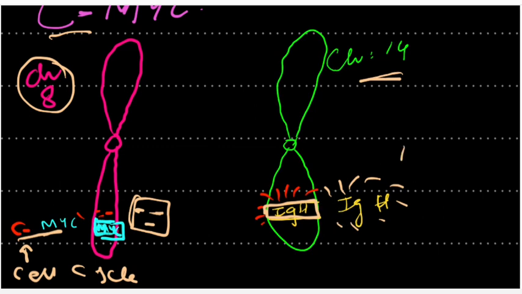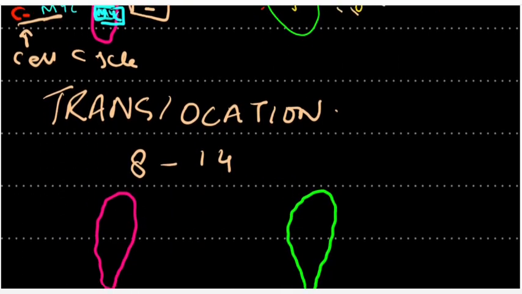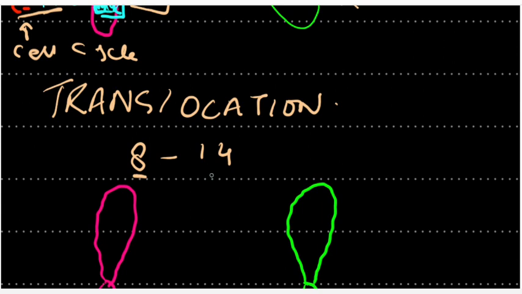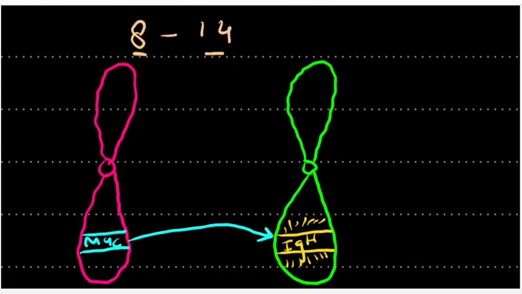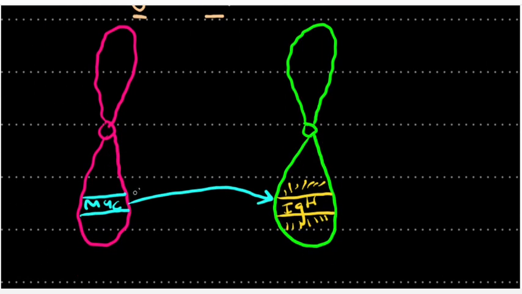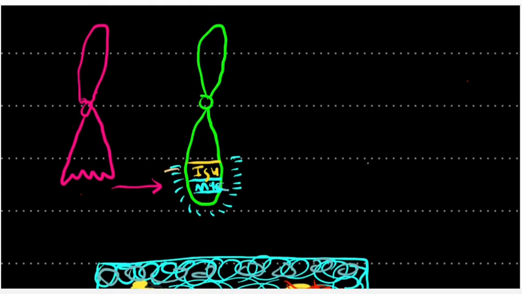Therefore, it is hyperactivated. Now, if there is a translocation between 8 and 14, that is, if the MYC gene comes from chromosome number 8 and goes to chromosome number 14, the thing is going to look like this. And now in chromosome number 14, the MYC gene will be hyperactive.